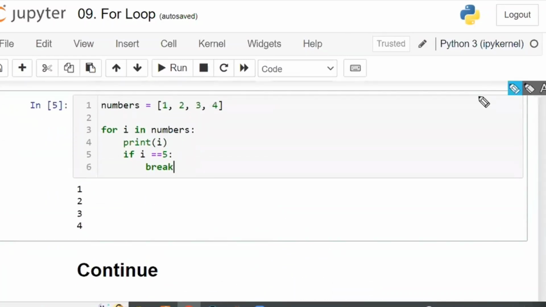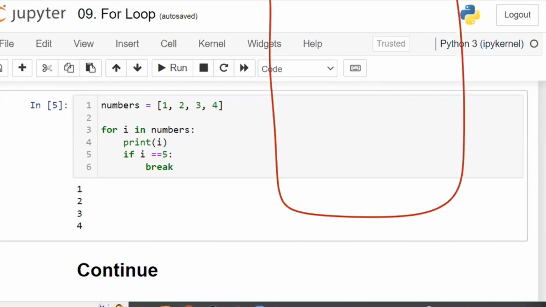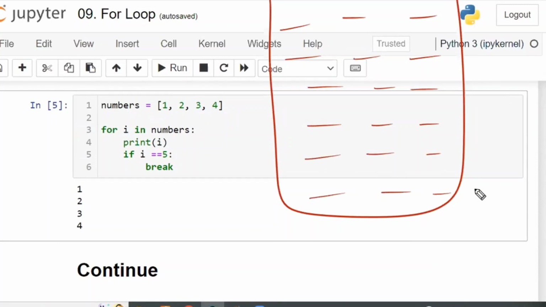Now, when we have to apply the break, let us assume there is an option like this. This is a classroom. The students are sitting in the class. Students are not there, only empty chairs are there. This is the class entrance. And there is one admin, and he is checking the ID card or fees receipt at the starting of the room. Whoever has paid the fees, he is going to send into this one. For each and every student, he is going to check whether the fees has been paid or not.